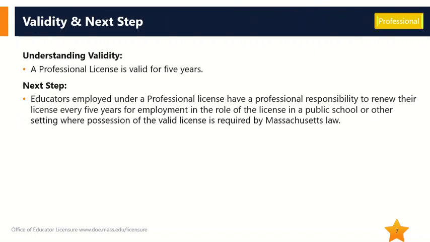As a reminder, a professional license is valid for 5 years. Educators employed under a professional license have a professional responsibility to renew the license every 5 years for employment in the role of the license in a public school or other setting where possession of the valid license is required by Massachusetts law.